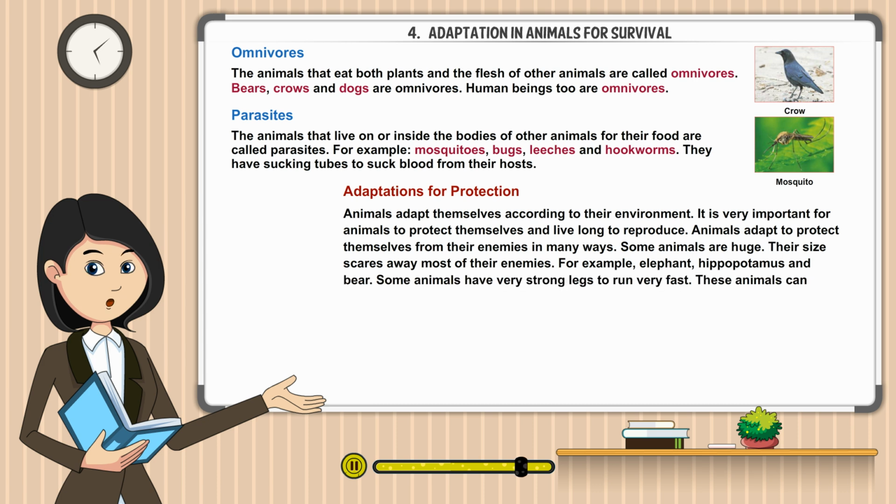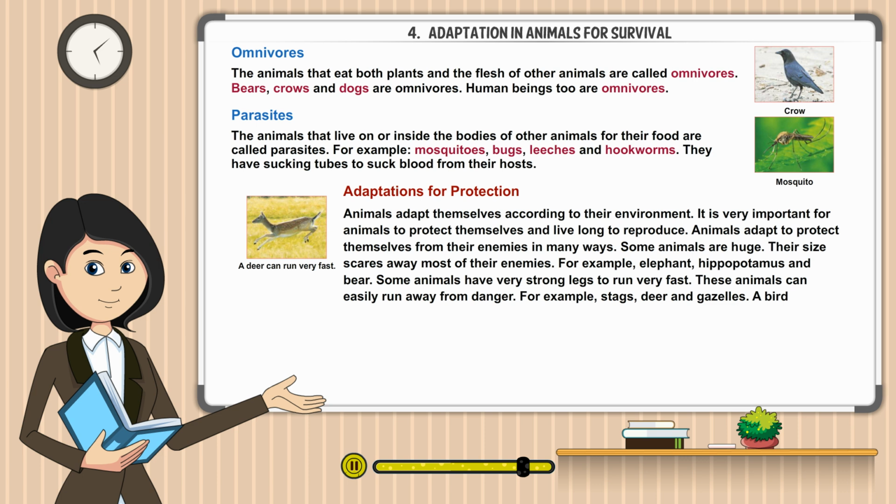Some animals have very strong legs to run very fast. These animals can easily run away from danger. For example, stags, deer, and gazelles. A bird protects itself by flying away from danger.